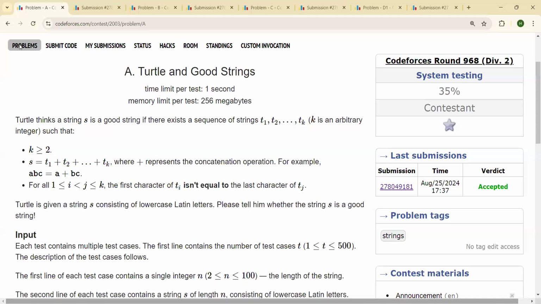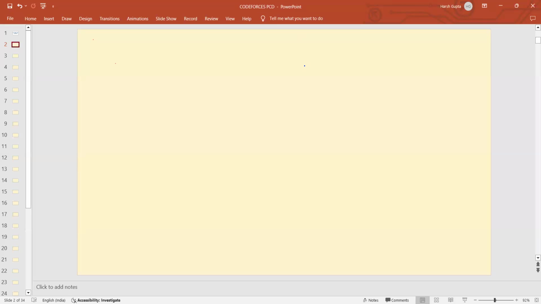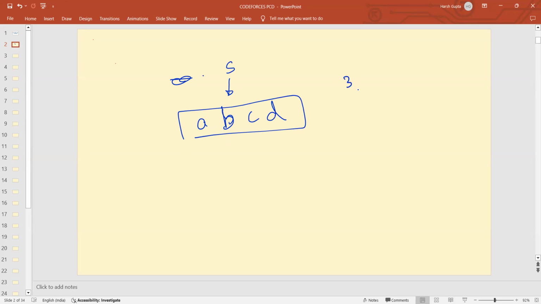So first of all, let's understand what the question wants to say. According to the question, you are given a string S. Let's suppose string S is A, B, C, D. This is your string S. And you have to divide this string into some multiple substrings. Let's suppose you divided it into 3 parts.